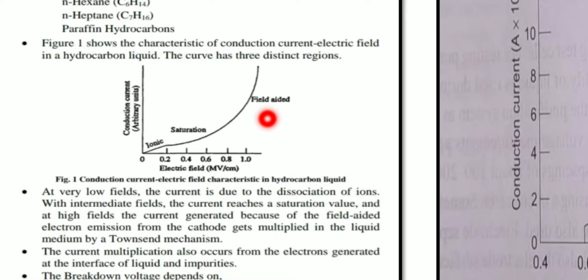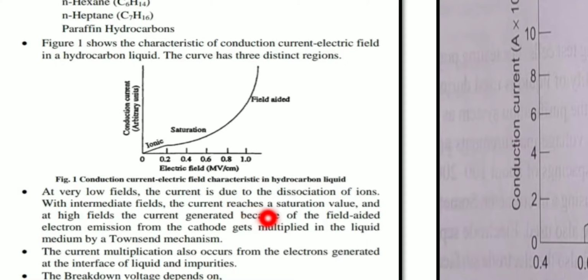So what is the definition of a current? Current is nothing but the flow of electrons. If the electrons get multiplied in nature, obviously a huge current is going to build up. So that current is generated because of the process called field aided electron emission from the cathode itself.